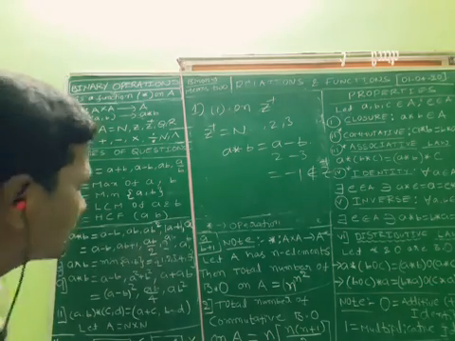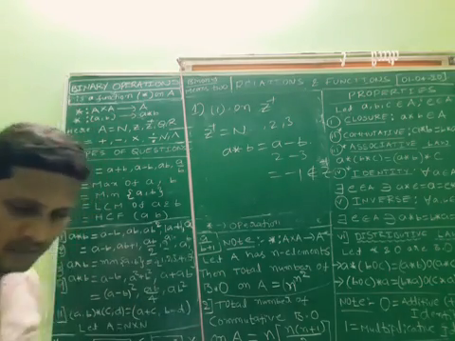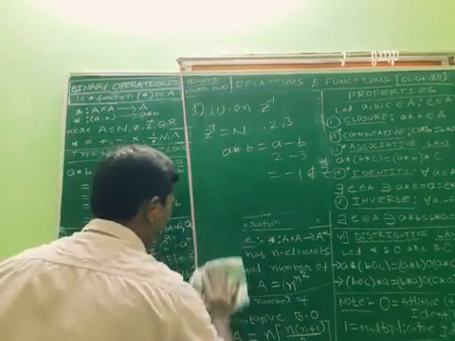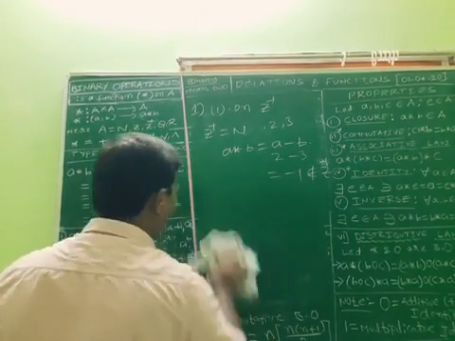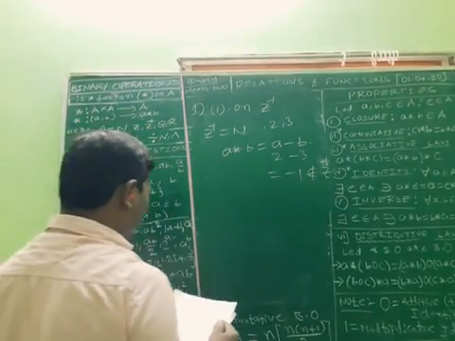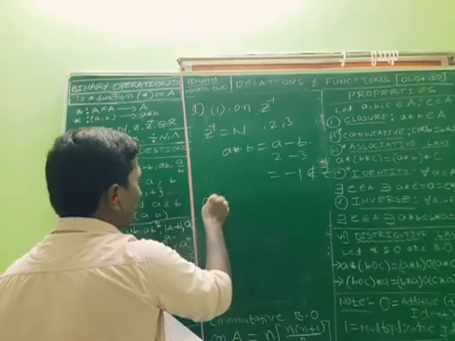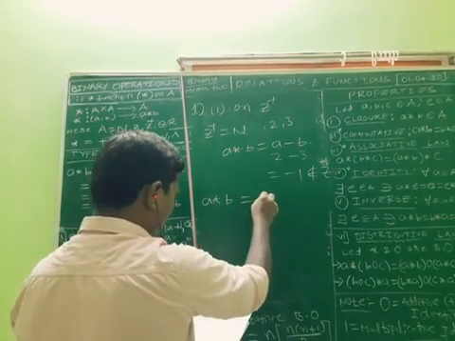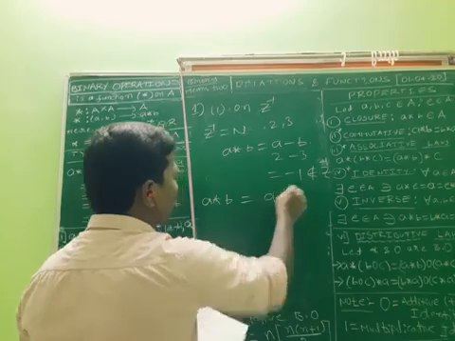Second one. On Z plus, define A star B is equal to AB.